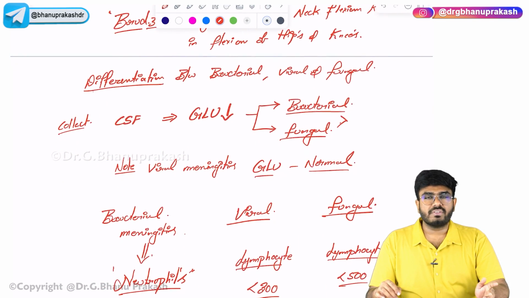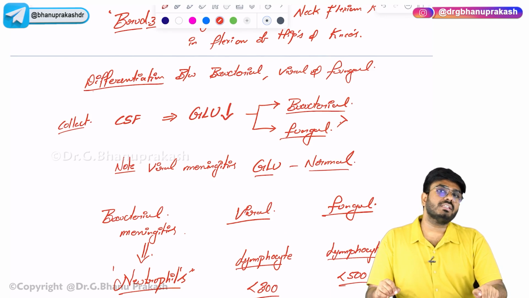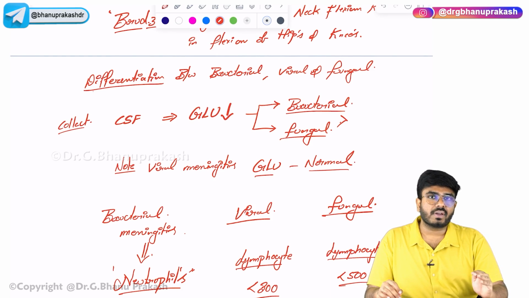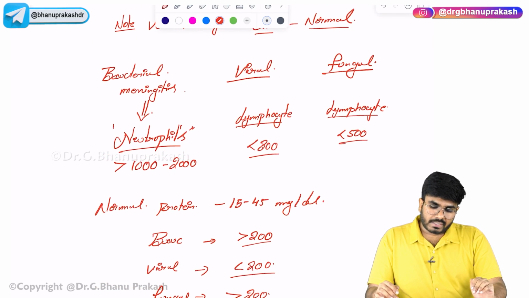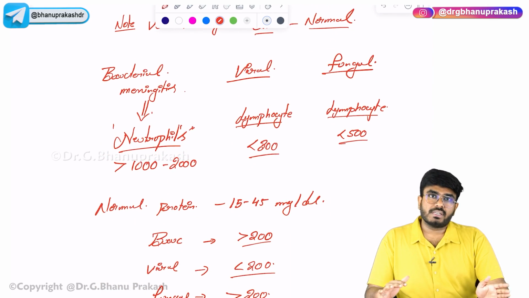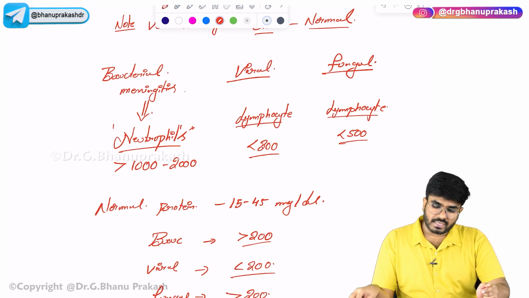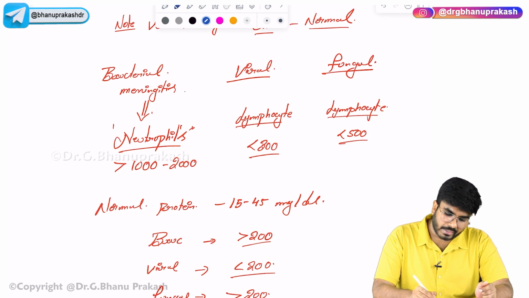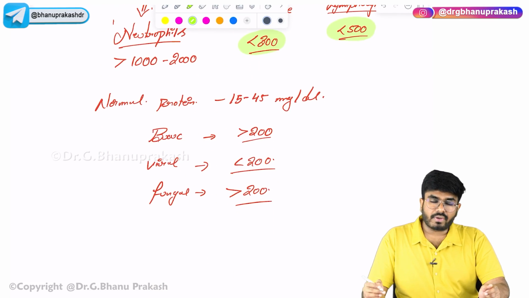Differentiation based on the glucose levels: glucose is going to go low in bacterial and fungal meningitis, but the glucose levels are going to be constant in viral meningitis. And what else we can differentiate is, in bacterial meningitis it is a neutrophil predominance, but in fungal as well as viral meningitis it's the lymphocyte predominance. In viral meningitis the lymphocytes will be less than 300, here less than 500, which means more lymphocytes will be there in fungal meningitis.